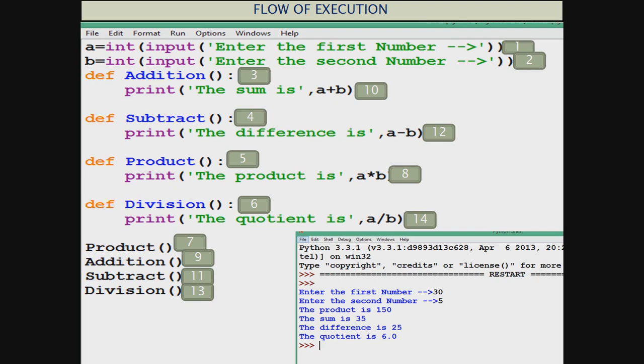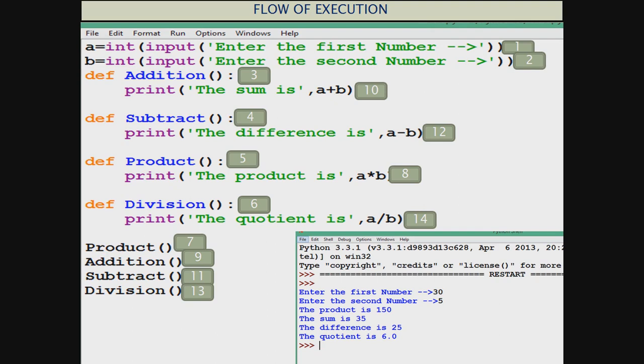And seventh is the line where it comes and it starts working for us. So initial line, first it worked, it took a variable A and then a value in A and then a value in B. Then it worked with addition. That is, it went and told the Python interpreter that something is there called addition that is to be worked with whenever called.